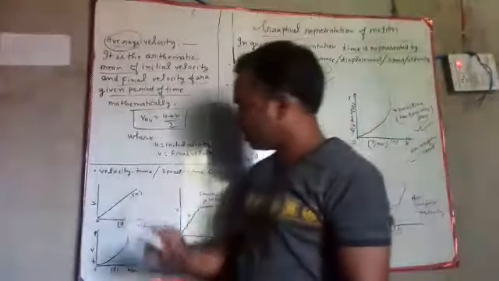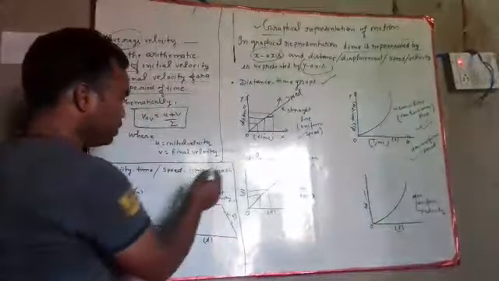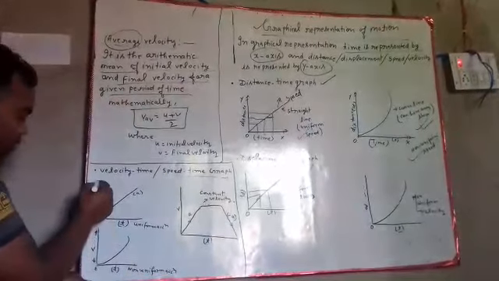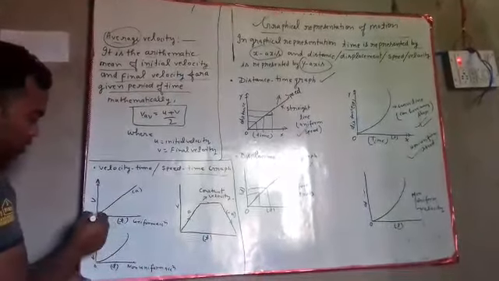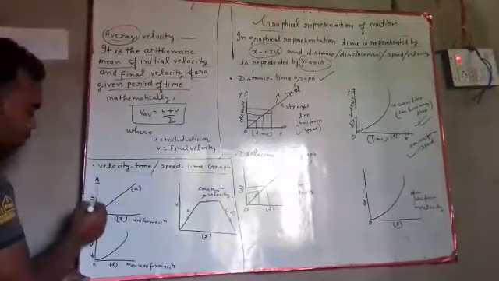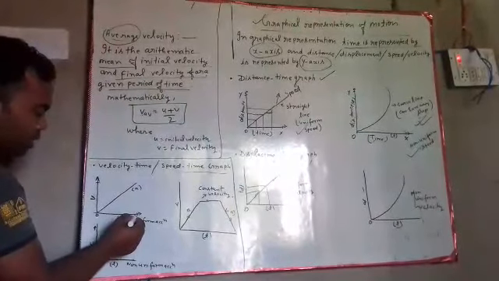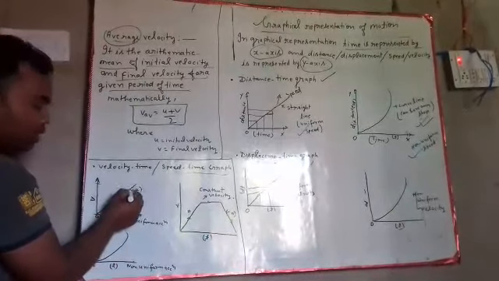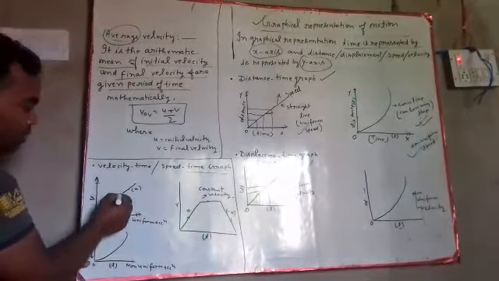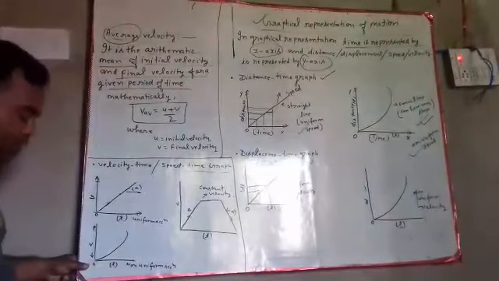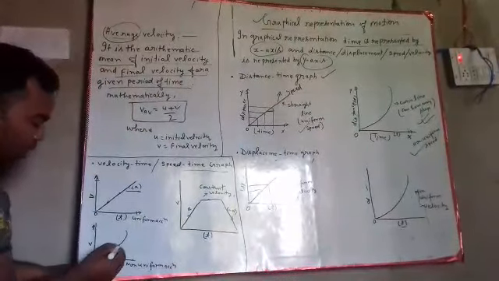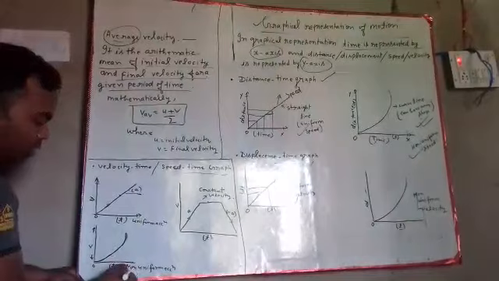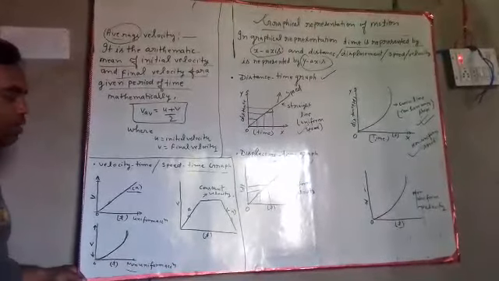Now the velocity-time or speed-time graph. If the y-axis is represented by velocity and the x-axis is represented by time, then this slope gives acceleration. If a straight line comes, then it will be uniform acceleration. If a curved line is observed, then it will be non-uniform acceleration.